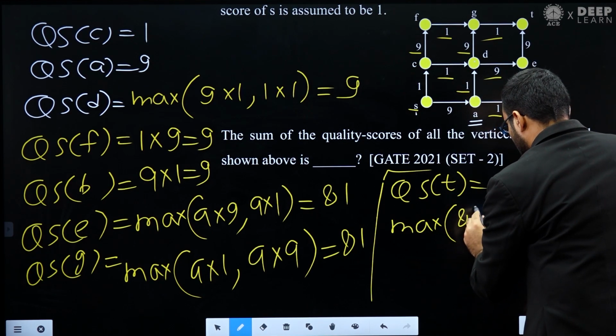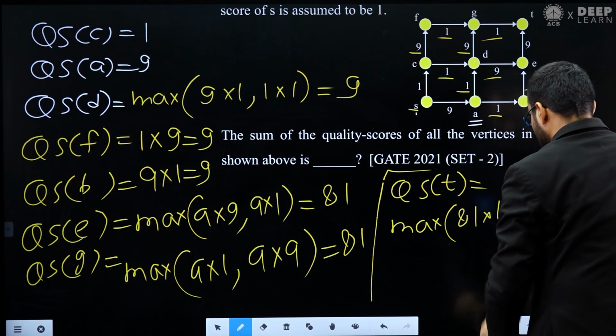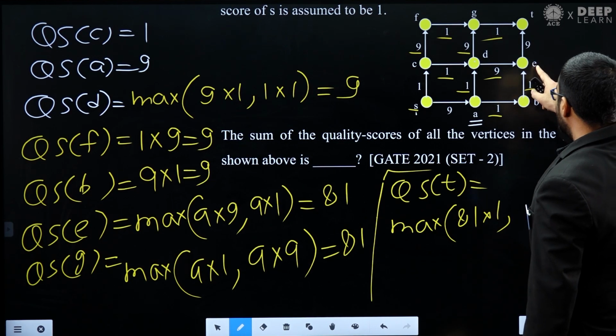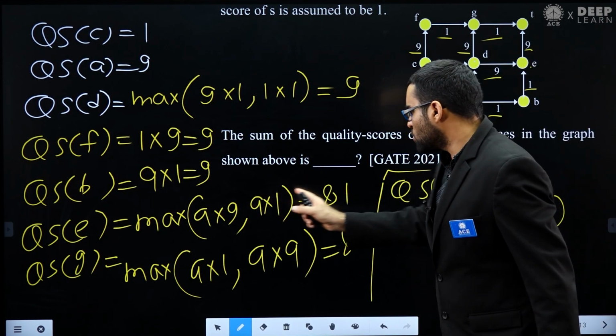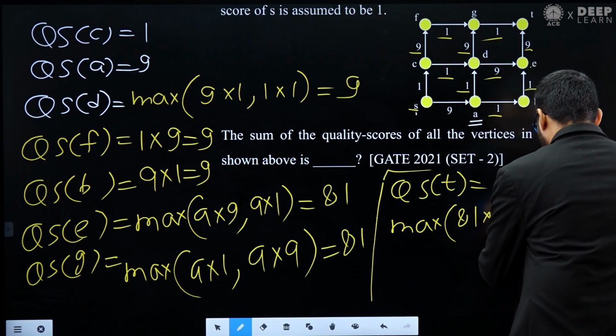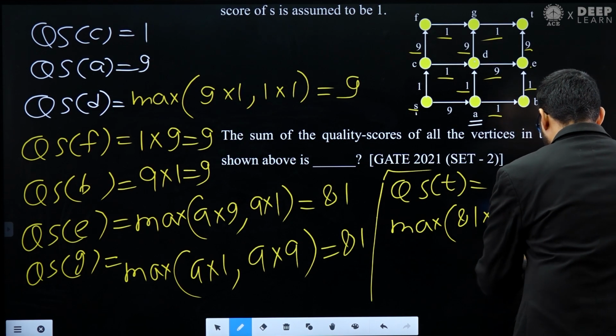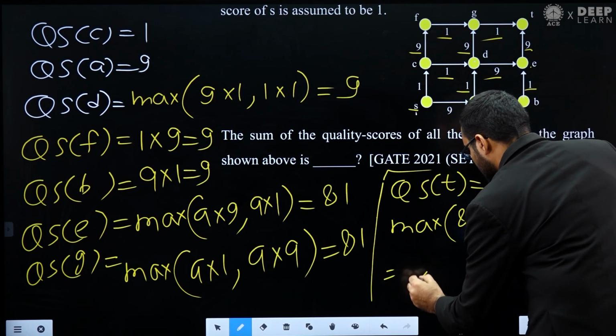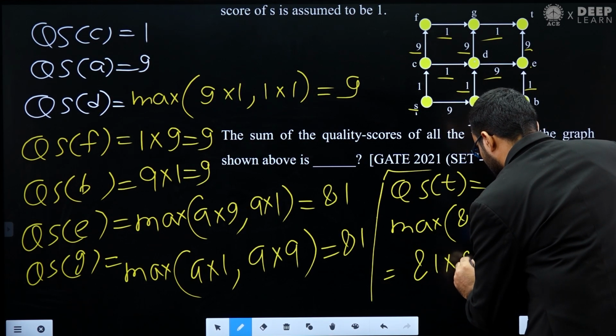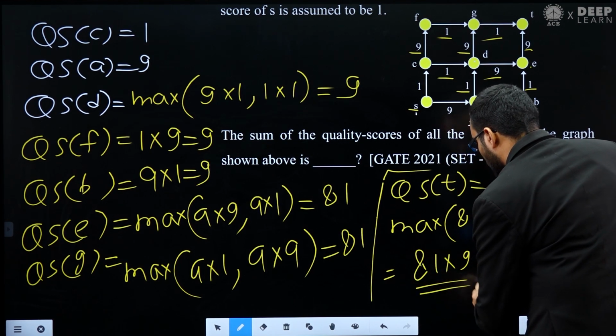That is 81, multiplied by 1. And the quality score of E multiplied by 9. What is the quality score of E? That is 81, and 81 multiplied by 9. So this will give you 81 multiplied by 9. This is the quality score of T.